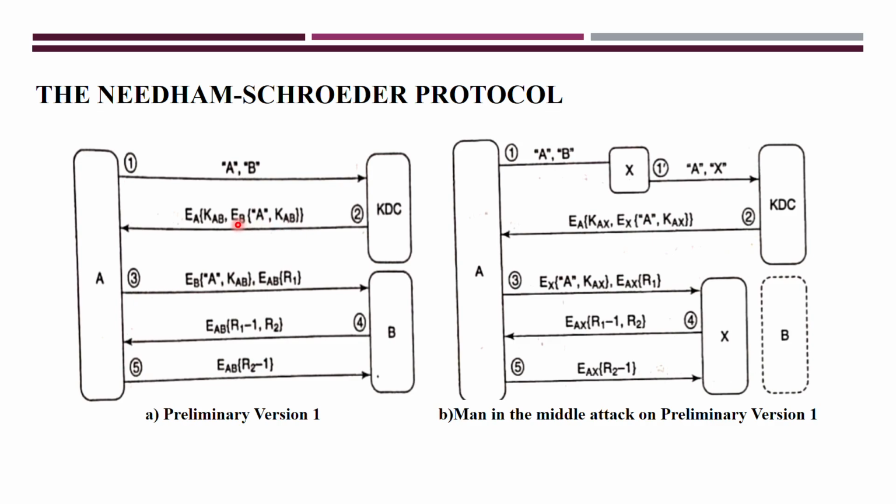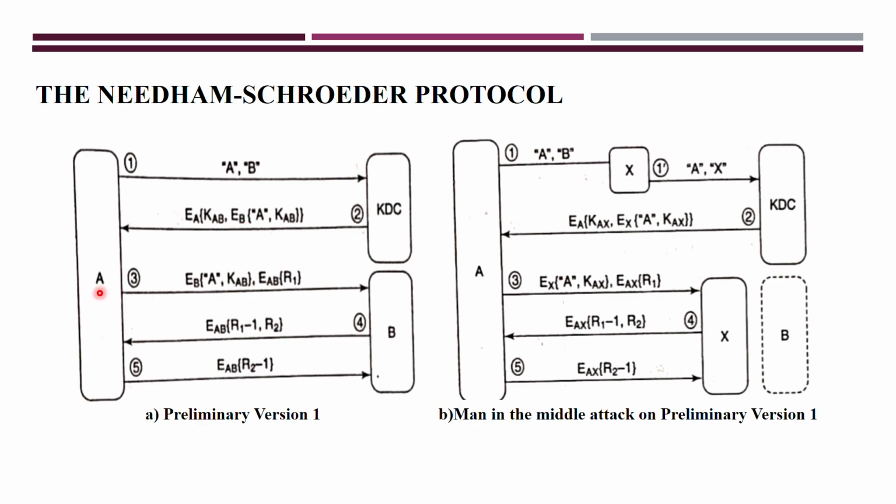This one you will call a ticket. This ticket is used by entity A to communicate with B here. So this KDC will generate the ticket and provide that ticket to A here.